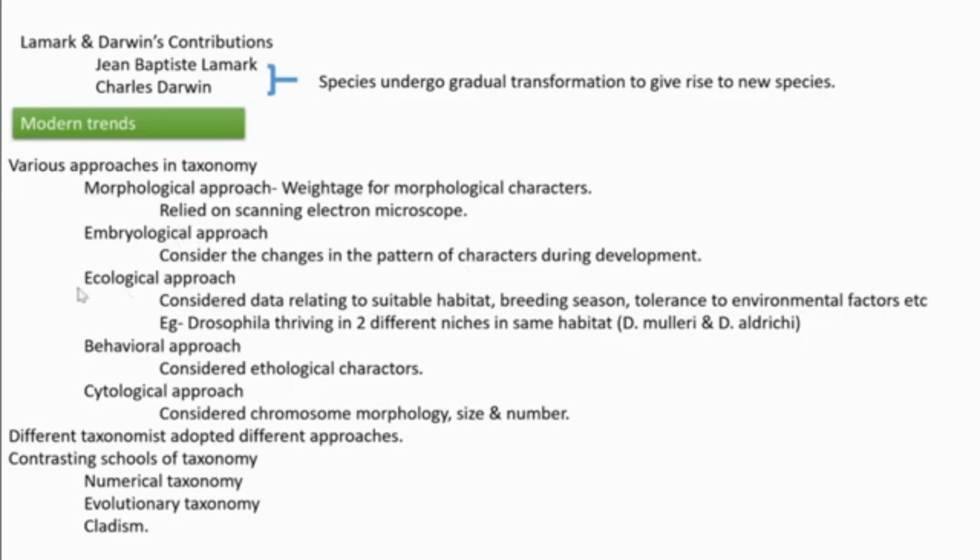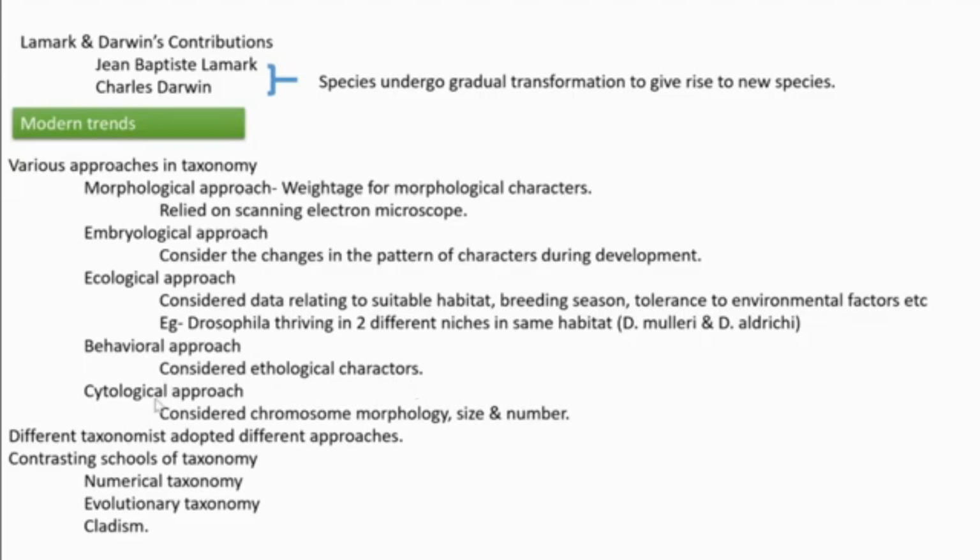Then ecological means ecology. Ecology relates to habitat, breeding season, and environment. So, considering all the data relating to the organism's habitat, its breeding, and other environmental factors, some taxonomists classify organisms. That is the ecological approach. Then the behavioral approach means some taxonomists consider the organism's ethological character, meaning its behavior, and classify based on that.